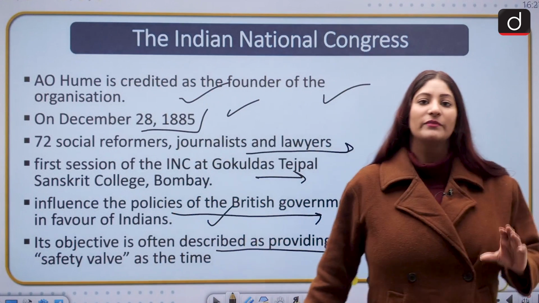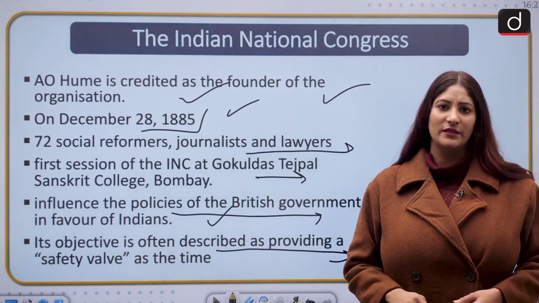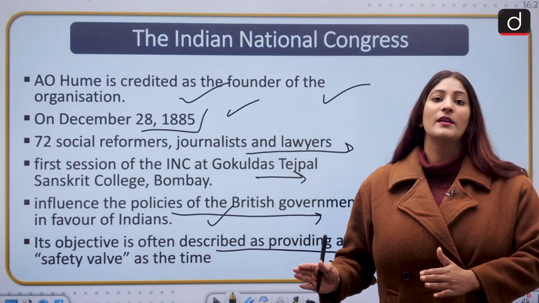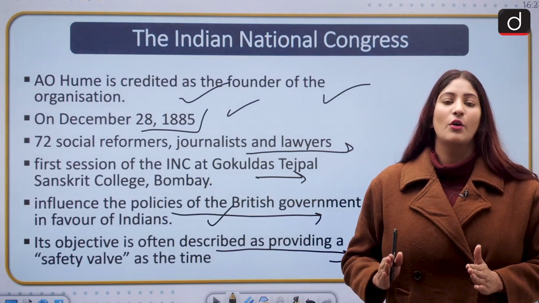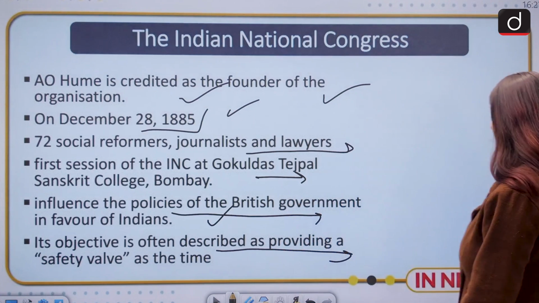So that is why this particular organization was kind of a safety valve for the British, so that proper protest record could have been done and the British did not have to encounter any sort of violent protest.